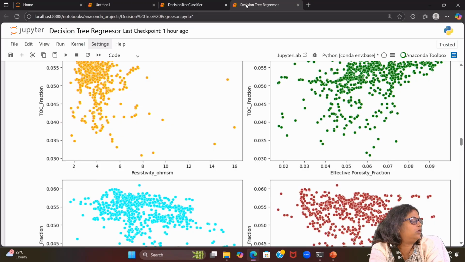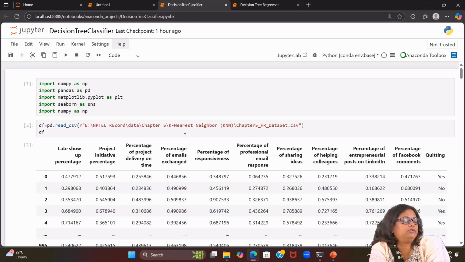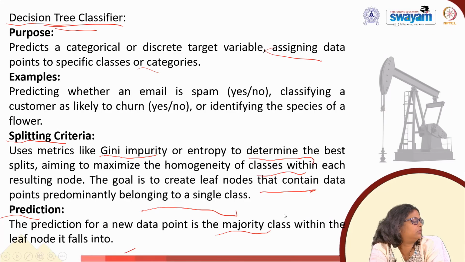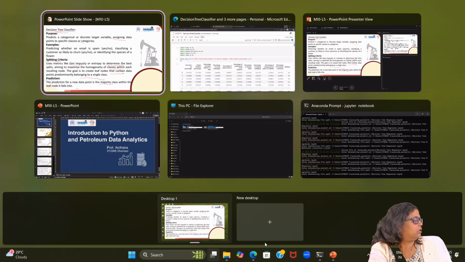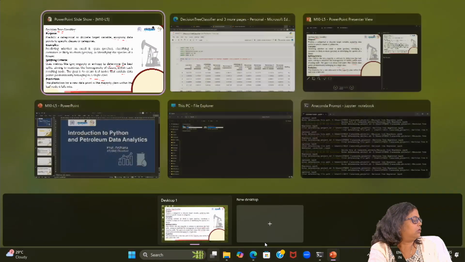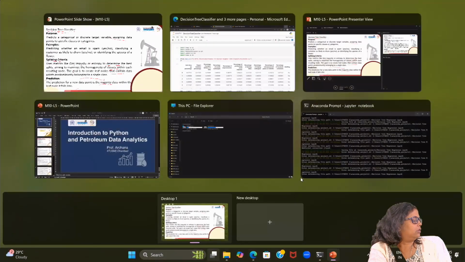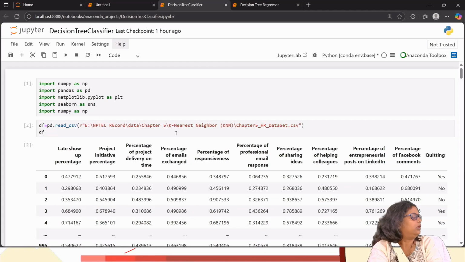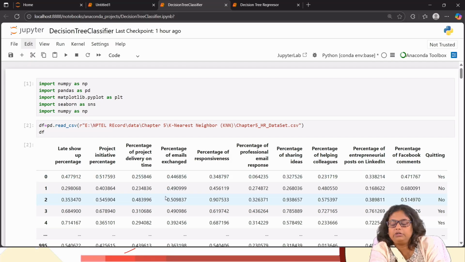Okay, now we go to the classifier problem. Okay, now we are in another problem, that is my classifier problem. So what I am doing here, I am taking another data.